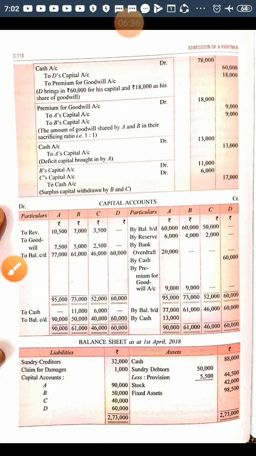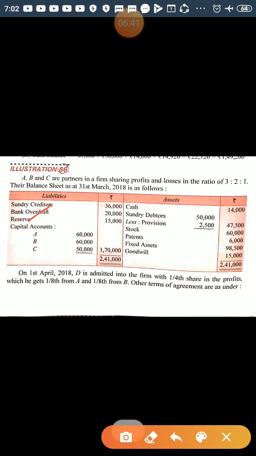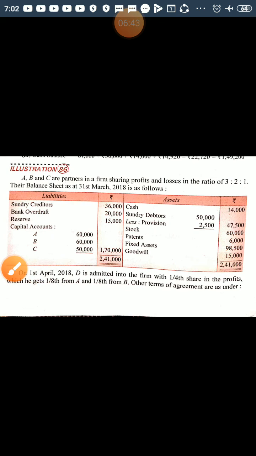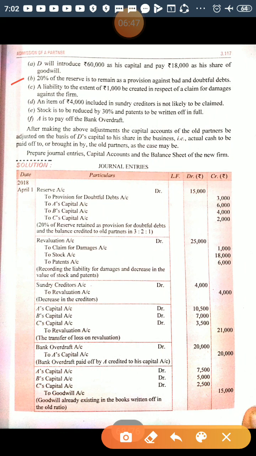Now the next item given in the question is reserve. There is an adjustment. The adjustment says that 20% of the reserve is to remain as a provision against bad and doubtful debts. So out of the 15,000 reserve, 20% should be retained for provision for doubtful debts.